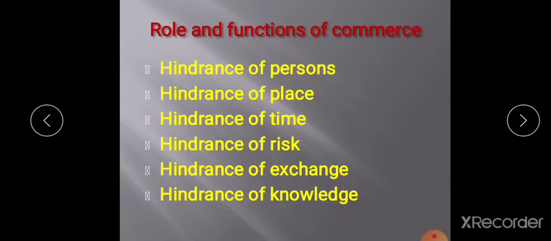their benefits and uses. If any new product comes to the market, it will be advertised through media or other means so that normal consumers can see the product, its quality, its effects, and its disadvantages. These all will be shown through advertising. After seeing the product, they can buy it. Hindrance of knowledge means awareness. Awareness will be increased through media about a new product. So these are the main functions of commerce.